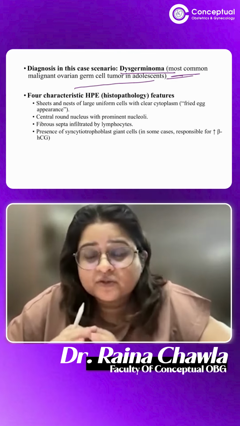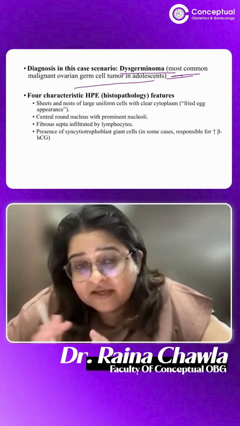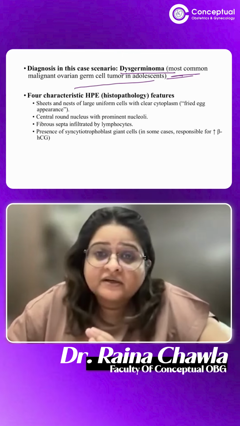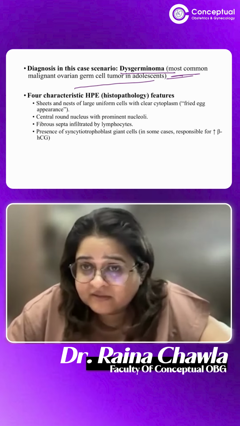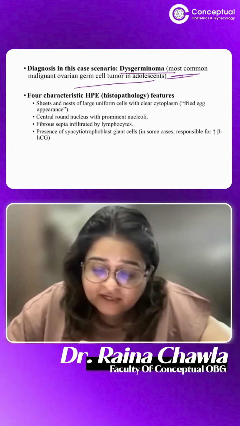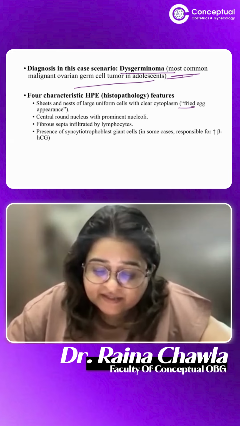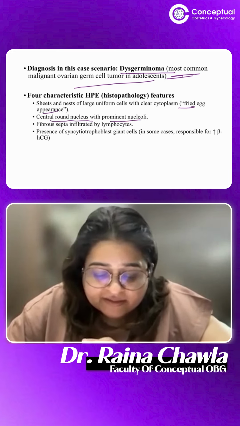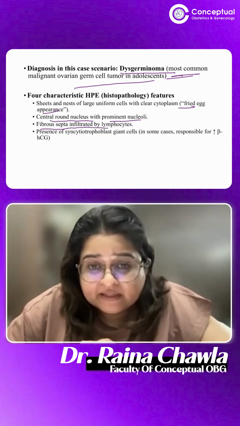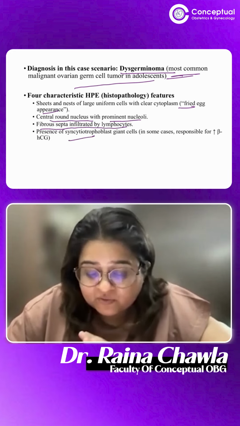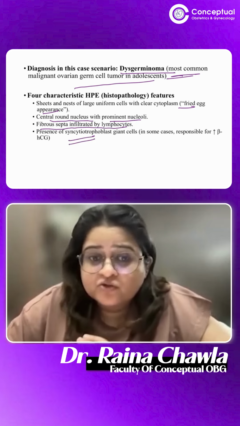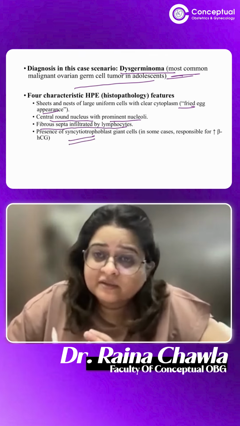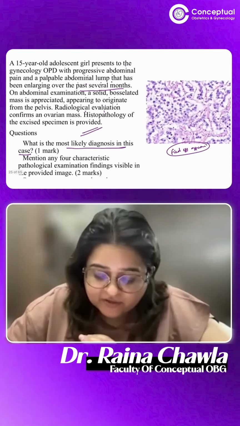Remember that the histopathologic pictures of these rarer tumors you should know: dysgerminoma, granulosa cell tumor, and the other rarer ones you should know. So the four characteristic pathological features are the fried egg appearance. They have a central round nucleus with prominent nucleoli. There is fibrous septa infiltrated by lymphocytes, and sometimes, though rare, you have presence of syncytial trophoblastic giant cells, in which case, apart from LDH, we also get a beta HCG done, which was the next part of the question.